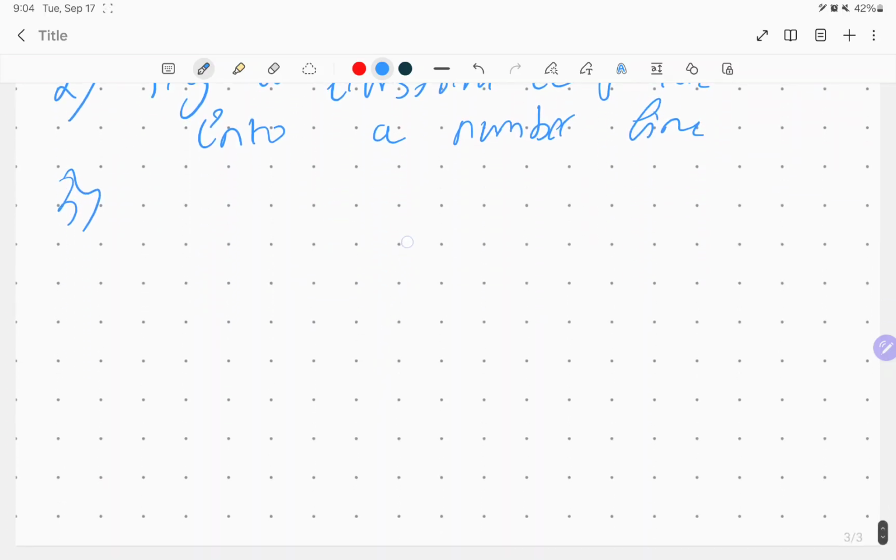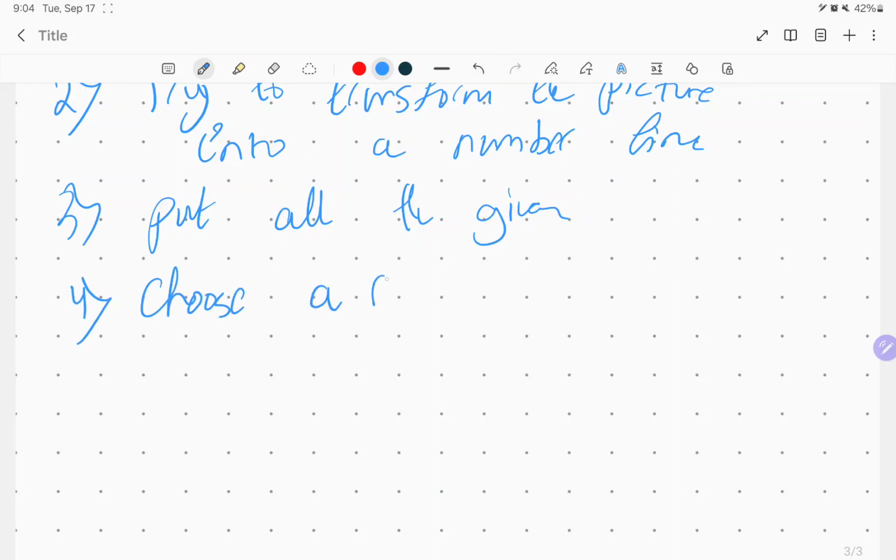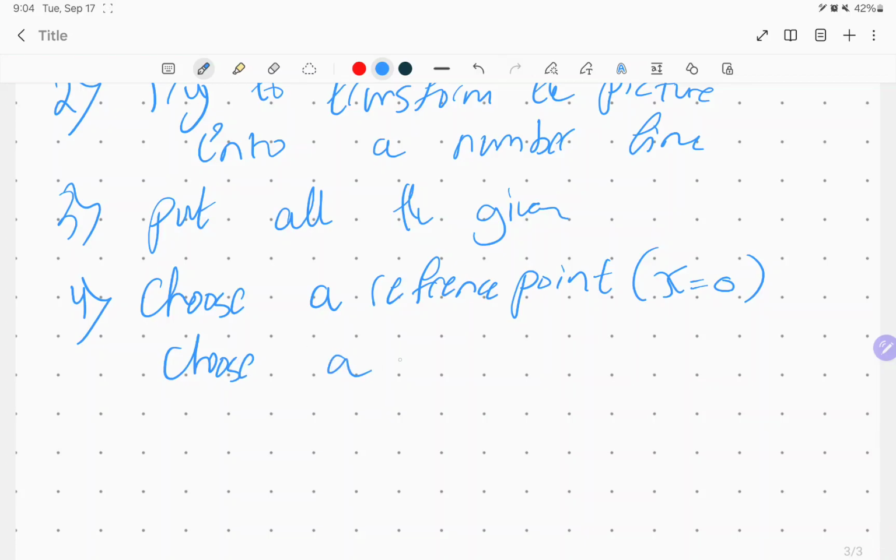Third one, put all the given on it. Fourth one, you have to know it: choose a reference point. When we talk about a reference point, it's a point where x, I suppose, is equal to 0. And of course, choose a positive sense.